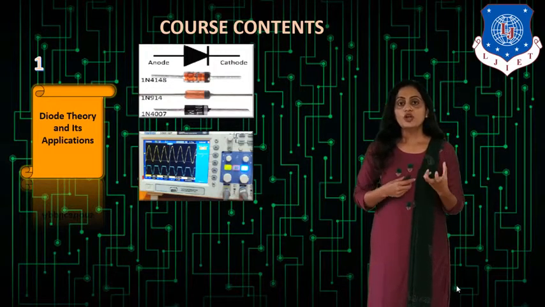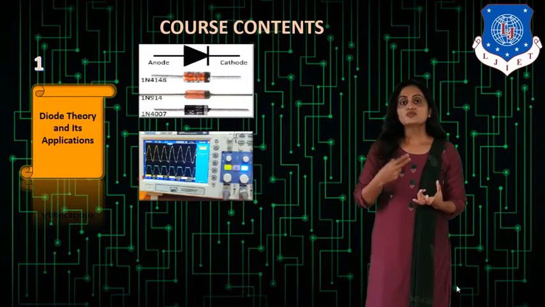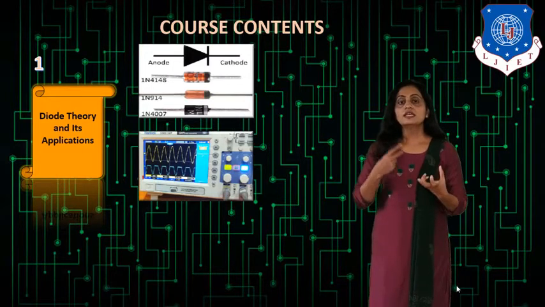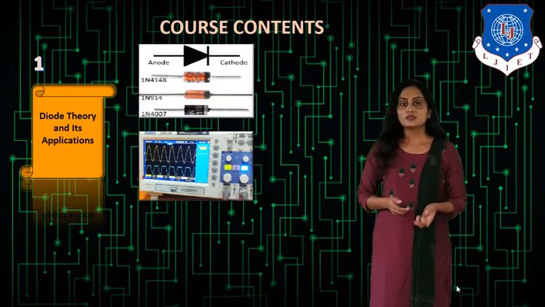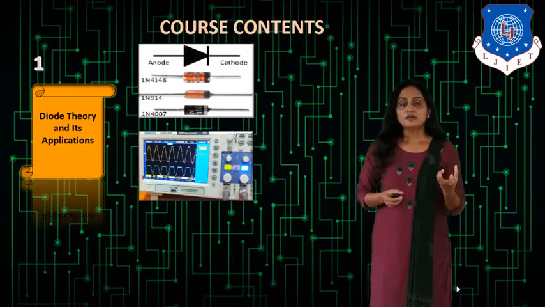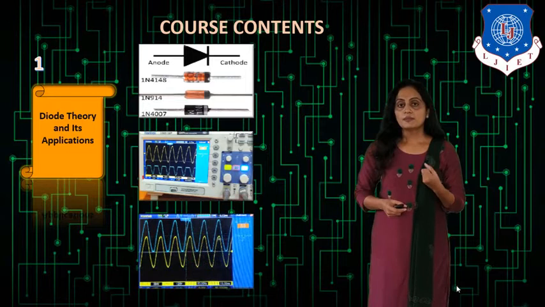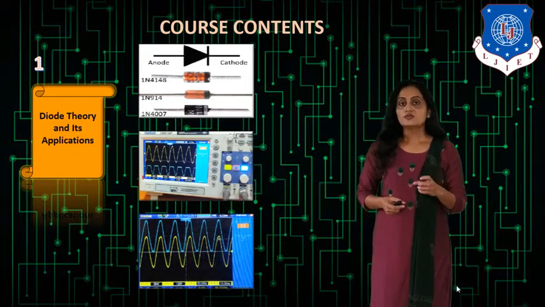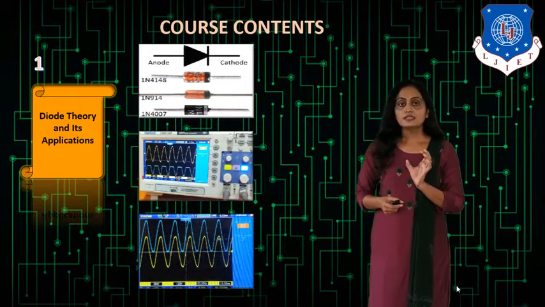So if we want such kind of changes in our signal, then this type of circuit can be designed using the diode. The third figure shows the input-output waveform of a clamper circuit. This can be designed using a diode, and a clamper circuit is a circuit which will add a positive or negative DC level to the